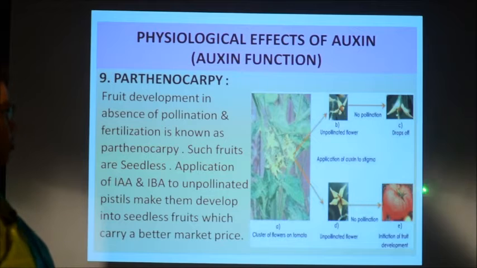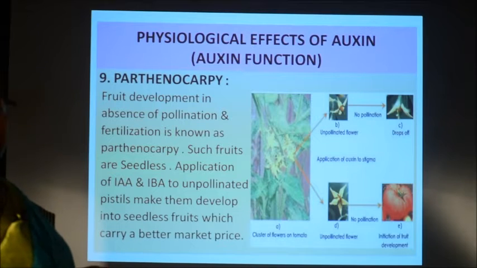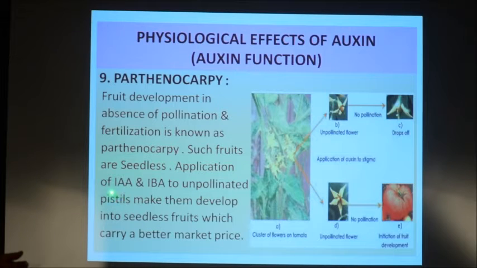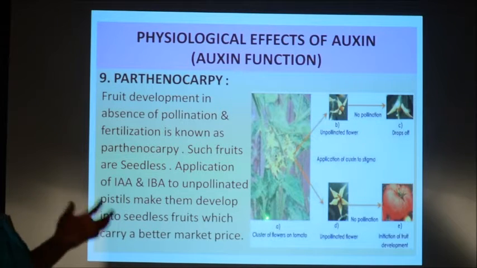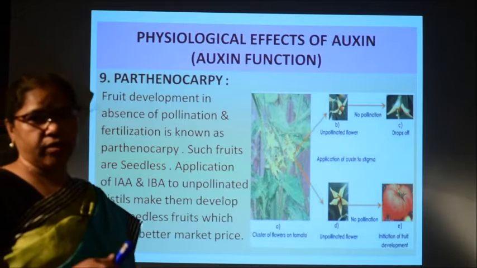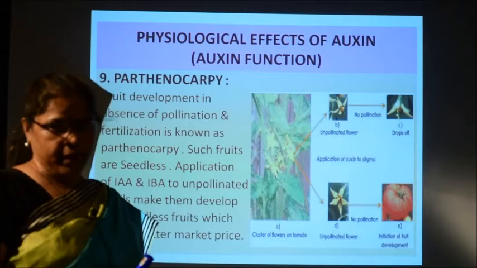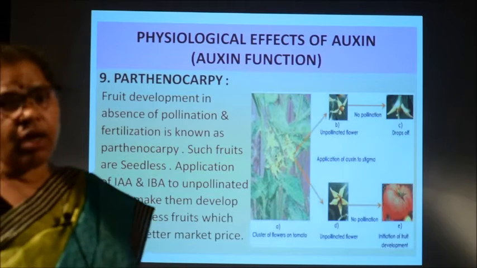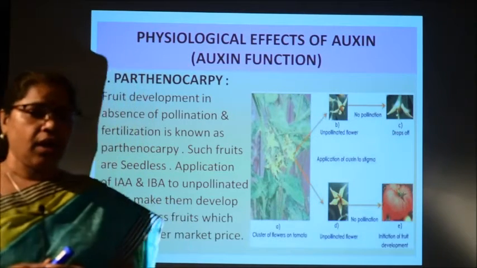So, this fruit is known as the seedless fruit or the parthenocarpic fruit. By applying auxins like IAA, indole acetic acid, and IBA to the unpollinated pistils in the gynoecium, the female part of the flower, seedless fruit can develop, which has a better market price and commercial value. So, all this we have discussed, these physiological effects.